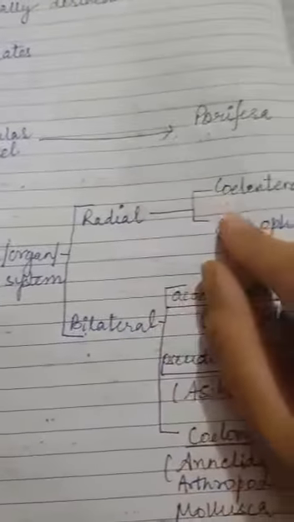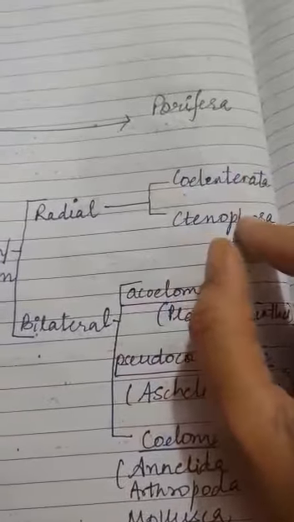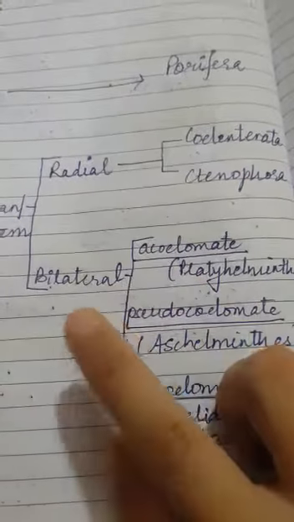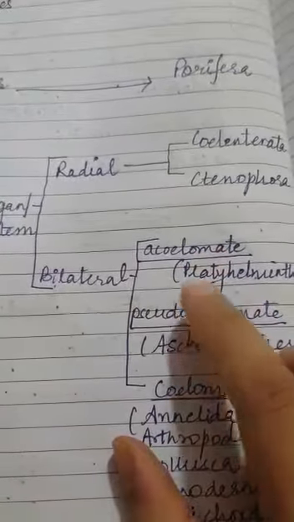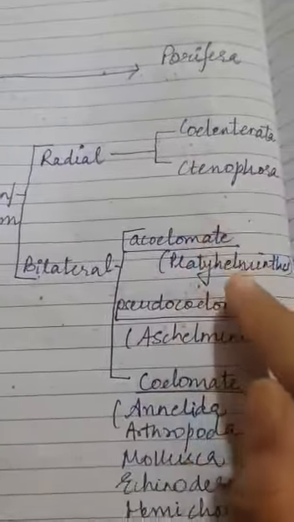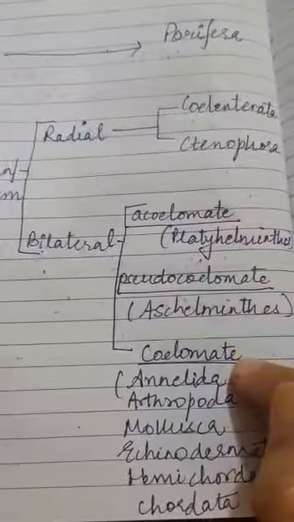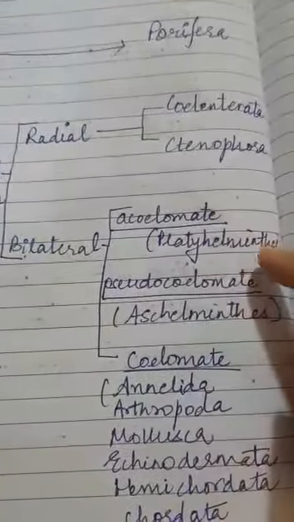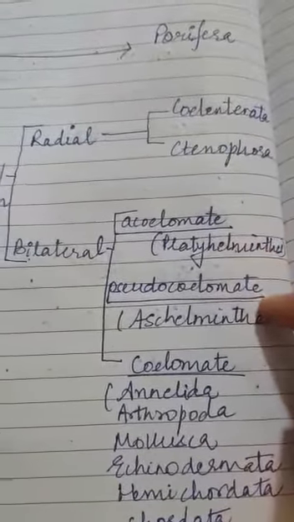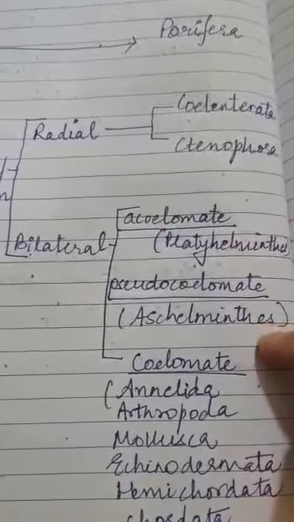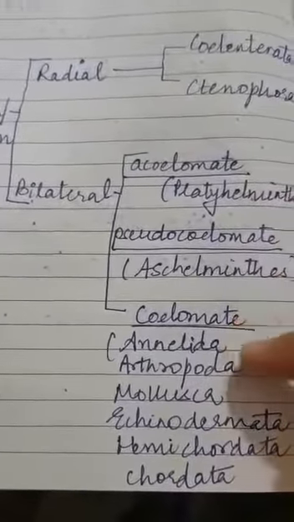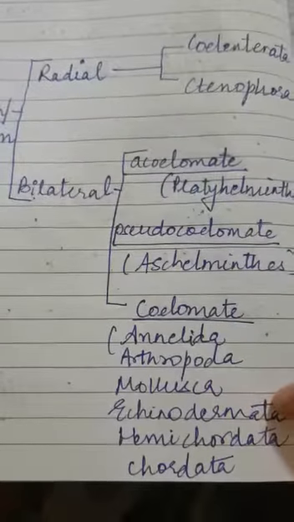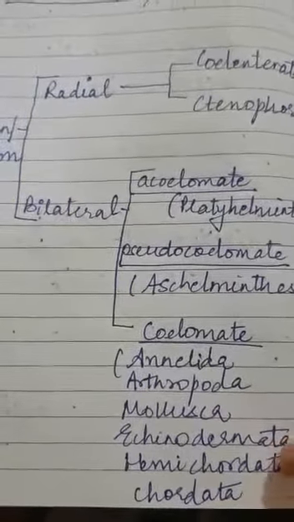In radial there are two groups, Coelenterata and Ctenophora, and in bilateral further group is there, the basis of that is the presence of cavity. So acoelomate, pseudocoelomate and coelomate. Acoelomate includes phylum Platyhelminthes, pseudocoelomate includes Aschelminthes, and coelomates include the rest: Annelida, Arthropoda, Mollusca, Echinodermata, Hemichordata and Chordata.